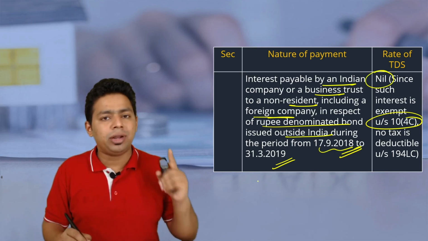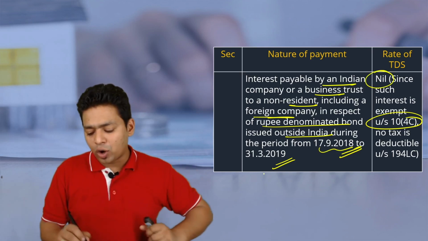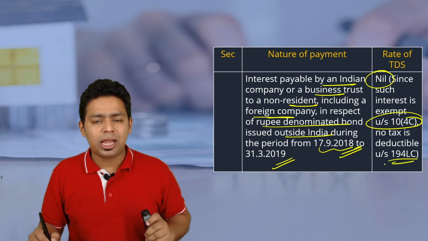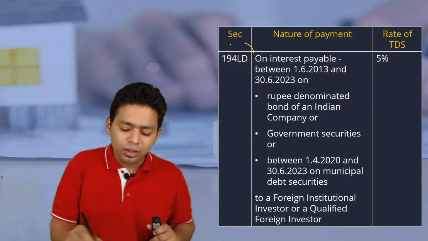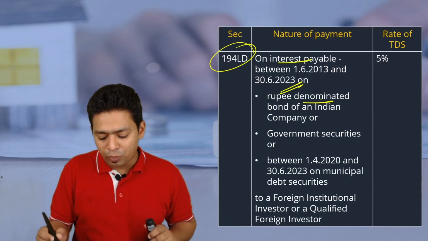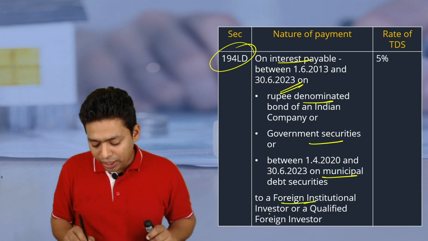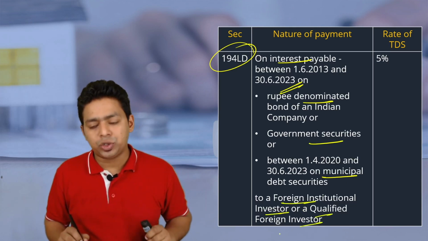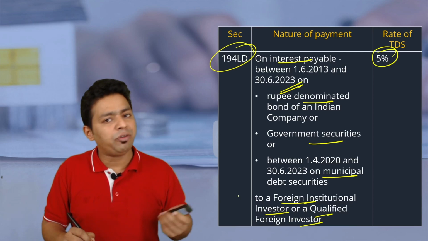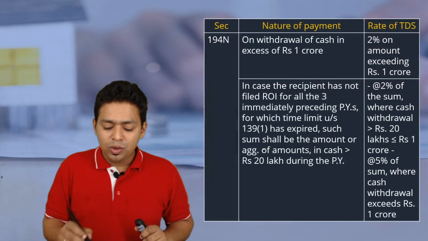Do you remember we have discussed this in exemption, that for 5-6 months government has brought the exemption, so at that time the LC was not applicable. 194LD, interest payable between this particular period on rupee denominated bond, government securities or municipal debt to the foreign institutional investor or qualified institutional investor, the TDS rate will be 5% because corresponding tax rate is also 5%.